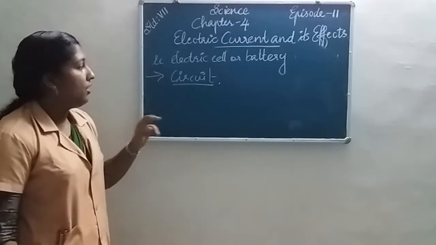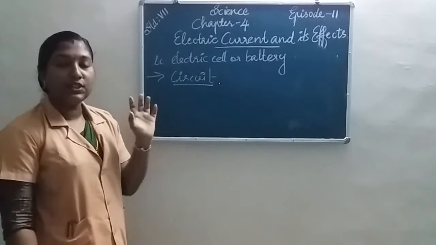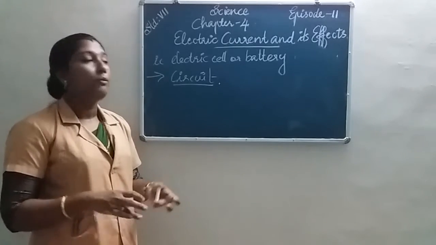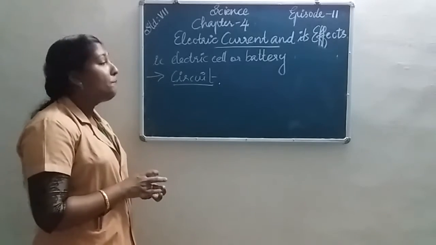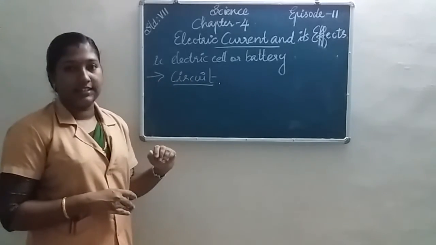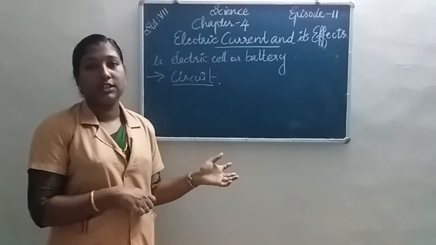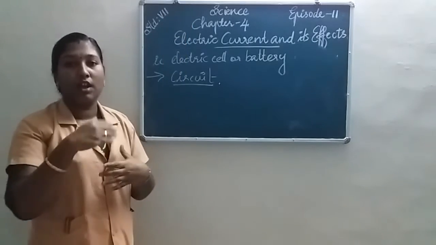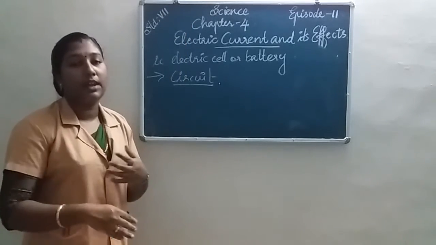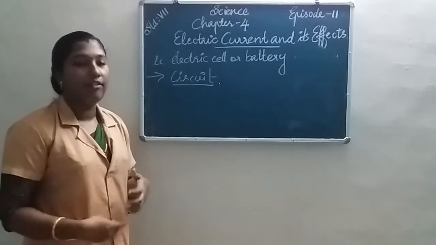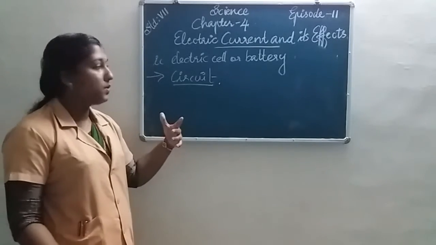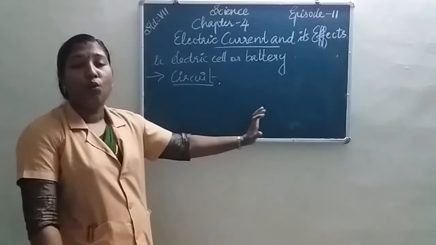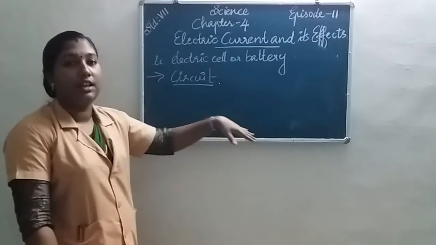All of you understood? We know that electricity is the main source of energy we use, and different types of home appliances in our home work with the help of electricity. We get electricity from power stations. Water comes from higher positions to large turbines. These turbines keep turning round and round, and from there electricity is produced in power stations. That produced electricity reaches our homes through wires or underground cables.